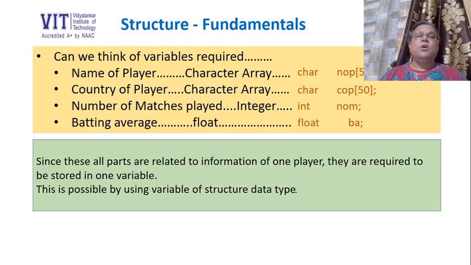But since all these parts are related to information of one player, we need to store them inside one variable. Now that is a little difficult, because a basic data type variable can store only one type of information at a time. That means an int variable can store only an integer, and a float variable can store only a float value. But I wanted a single variable which will be able to store all 4 parts. This is not possible by using a basic data type or an array.